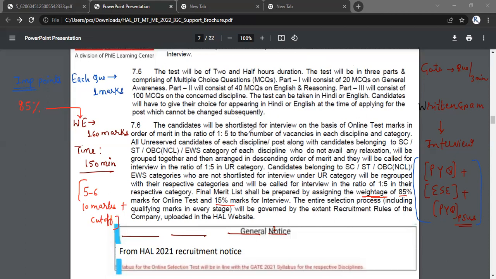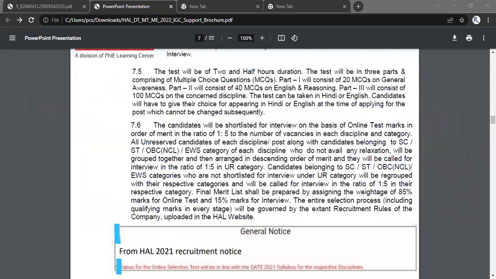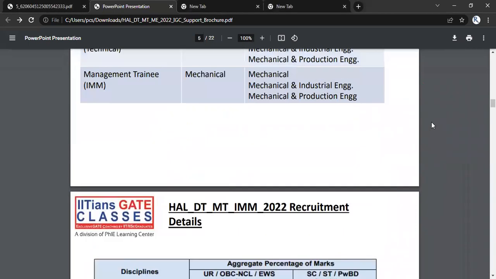And after the written examination, for those who are selected for the interview, the shortlisting will be 1:5. For each post, for each vacancy, you will be called 1:5, right? To understand this, let me take you back to the number of vacancies.